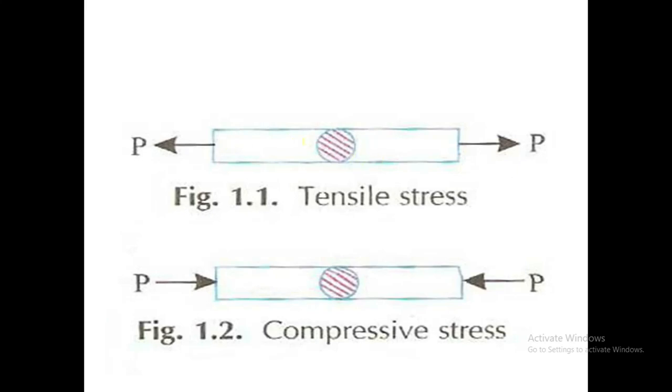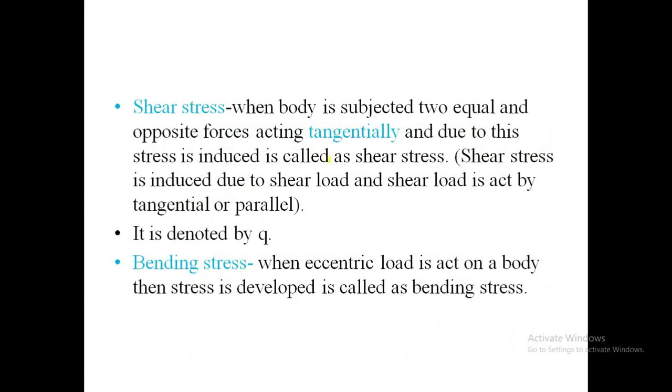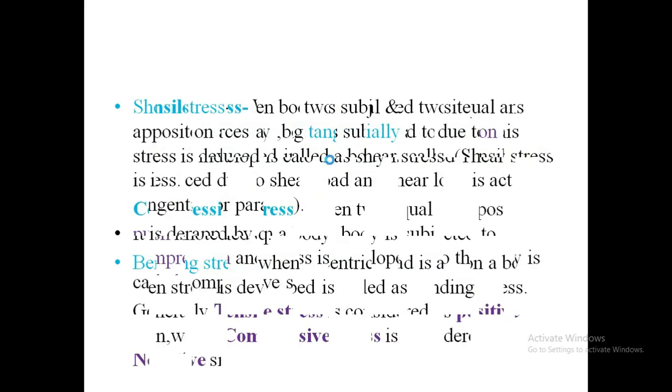Here is one rectangular body shown. On that rectangular body force P is applied, and that force P is applied in pull nature. Due to this pull nature, some internal resistances occur in the opposite direction to the pull, and here some stresses are formed, and this is called the tensile stress, which is also formed due to the direct load.